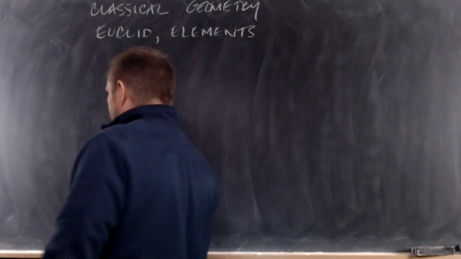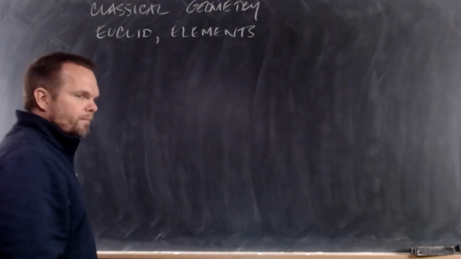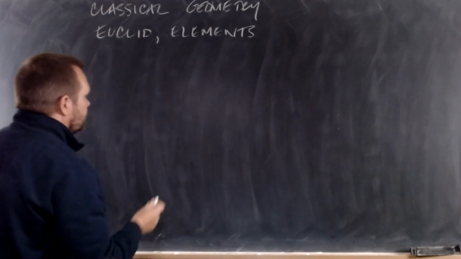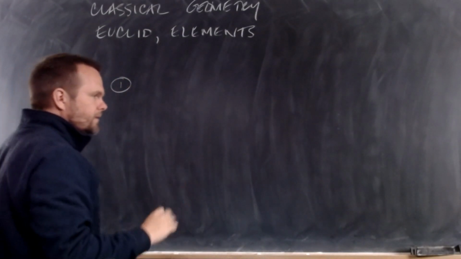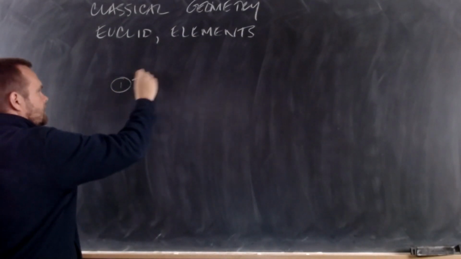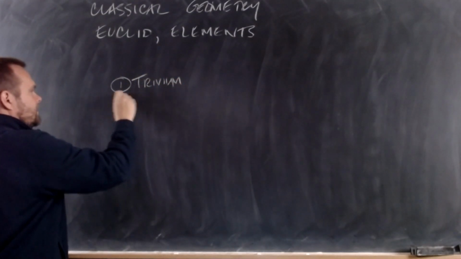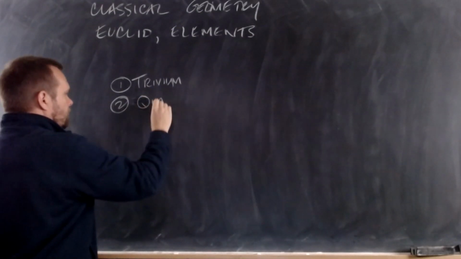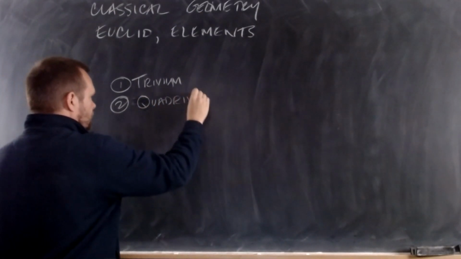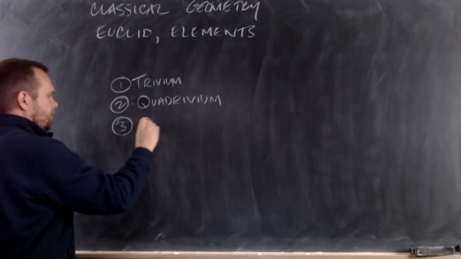Now for introduction, let's think about the curriculum that we study, the classical Catholic curriculum. The first subject in the curriculum is the trivium. The second subject we study is the quadrivium. The third subject we study is philosophy.